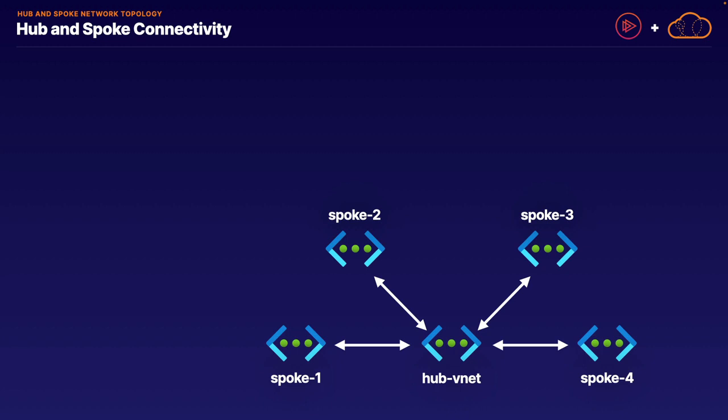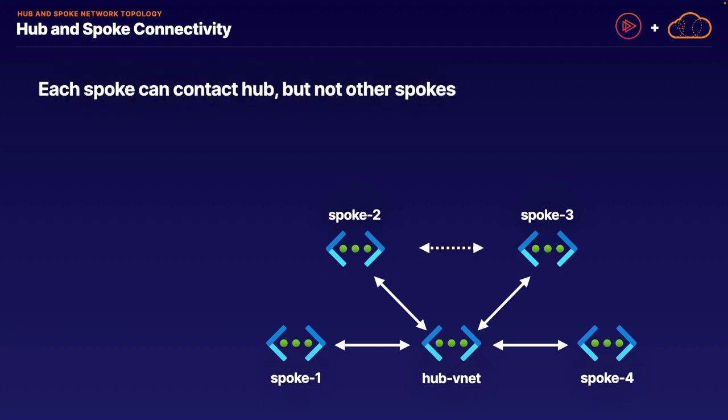Going back to our previous discussions, we know that each spoke network can directly communicate with the hub virtual network. However, what about spoke-to-spoke communications? Well, our primary rule of transitive peering, or the lack thereof, doesn't actually change here. Each spoke can directly communicate with the hub, however, the spokes cannot communicate with each other. Because, once again, network peering is non-transitive.